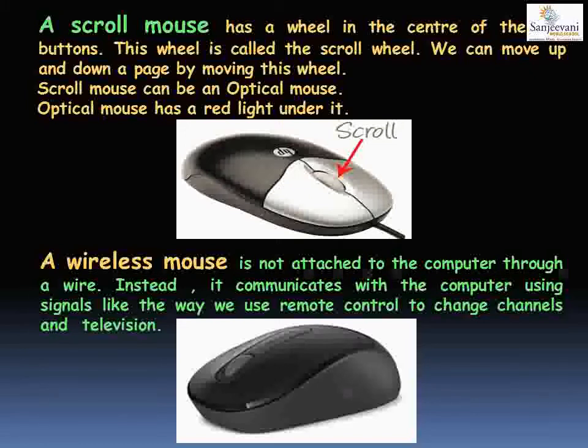Now next is a wireless mouse. Wireless mouse is a mouse which is not connected to your computer through a wire. It communicates with your computer with the help of signals. Now a wireless mouse can also have a scroll. If you can see in the image, the mouse is having a scroll.